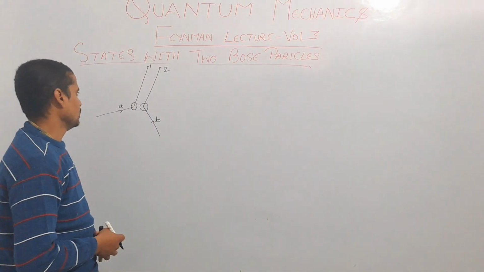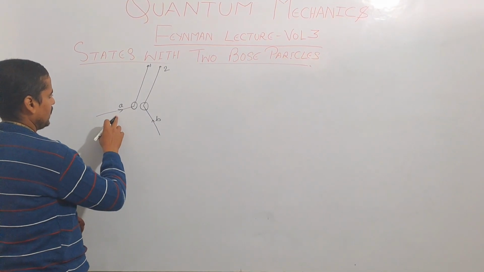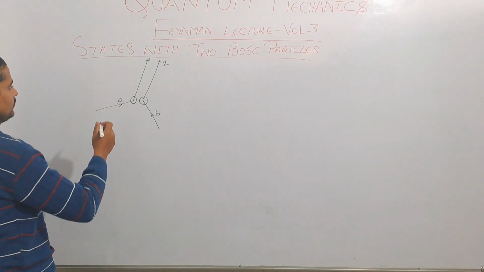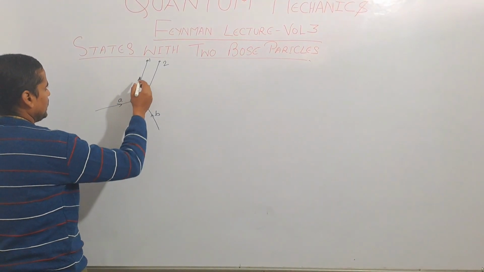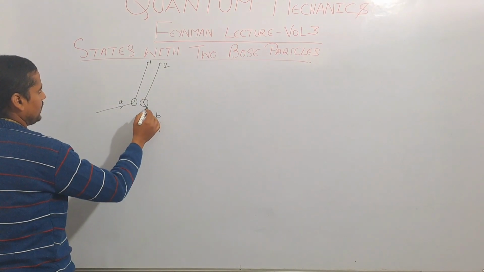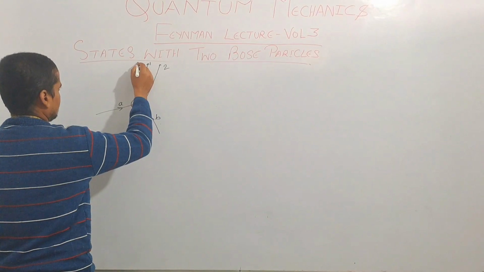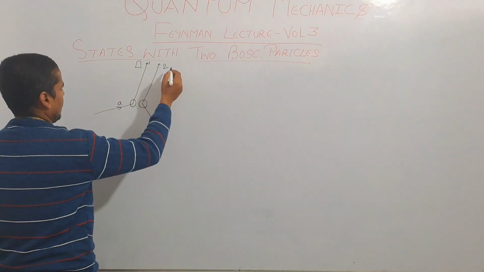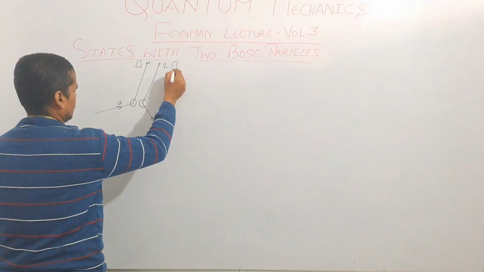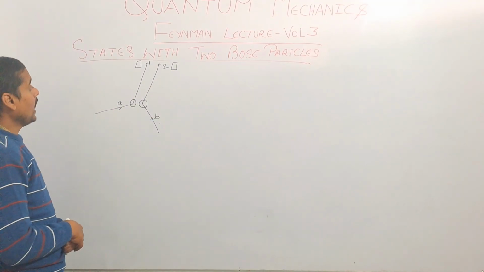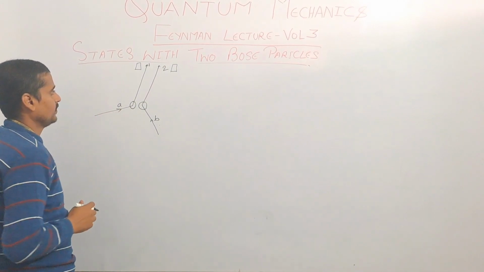Suppose two particles A and B are in collision with each other, and after the collision, particle A will be in the direction 1 and particle B will be in the direction 2. And A will be at the counter 1 and B will be at the counter 2. Let us calculate the amplitude for the single event.